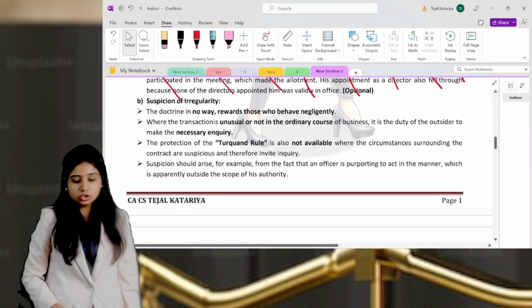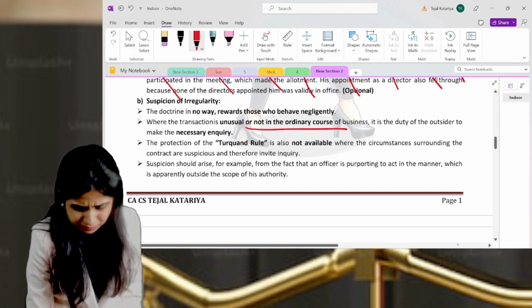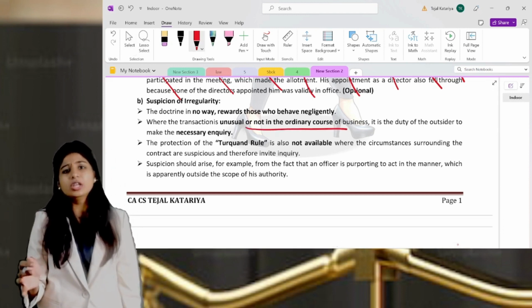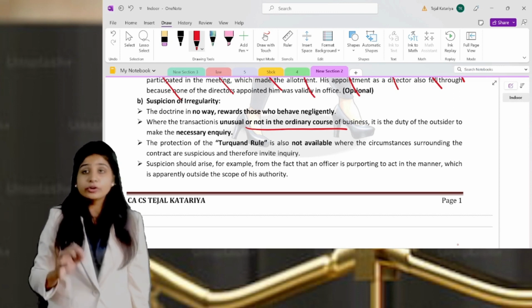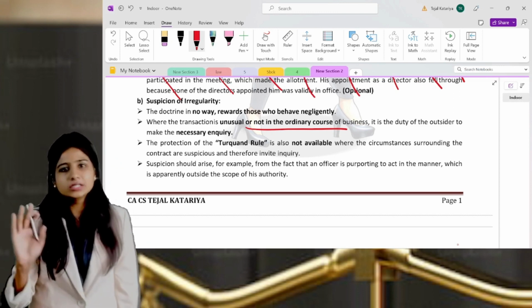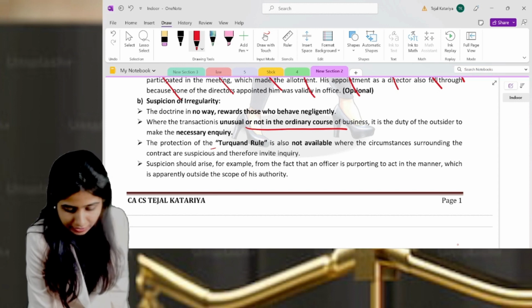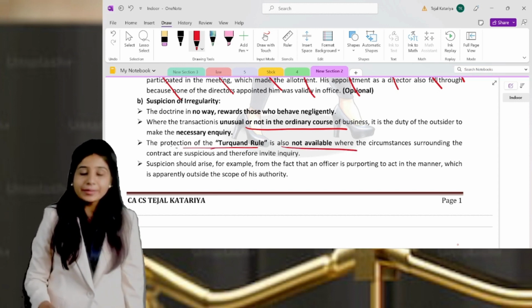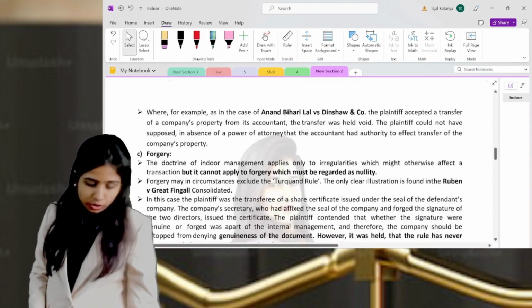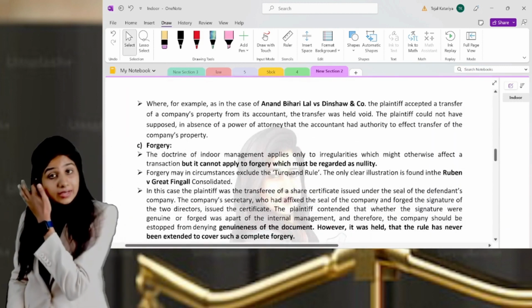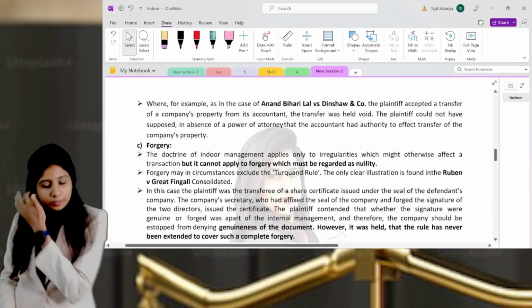The second point is suspicion of irregularity. Basically, in the first point, there is no irregularity involved. In the second point, you have just a suspicion that there is some irregularity. And so that's why the protection will not be applicable in this point. Because of suspicion, you will not get exempted. The outsider will not get any protection.